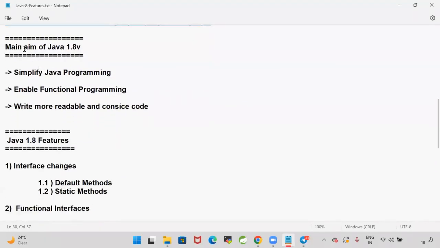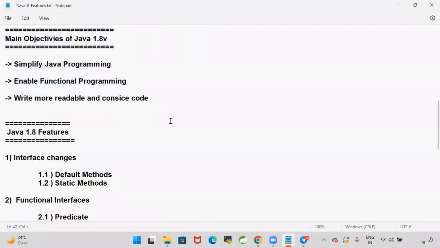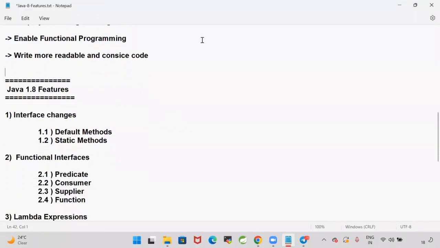What are the main objectives, the main aim of Java 8? The main intention of Java 1.8 is to simplify Java programming, to enable functional programming in Java, and to write more readable, concise code. Concise means we can write fewer lines of code, and that code should have more readability. These are the main objectives of Java 1.8. Sir, you are saying so many great things about Java 1.8. What are those features which were introduced in Java 1.8?